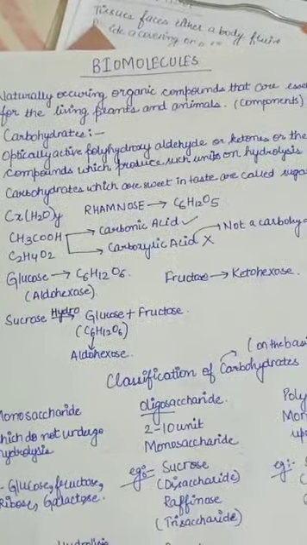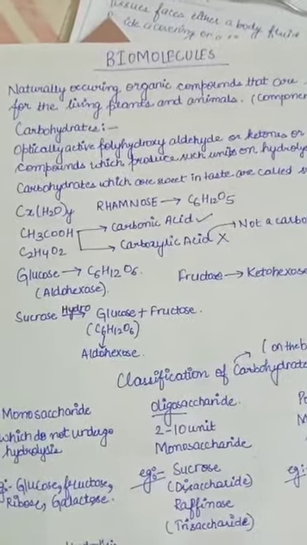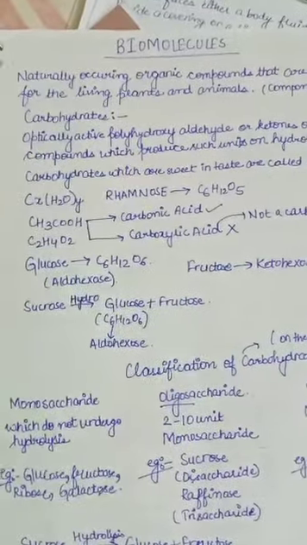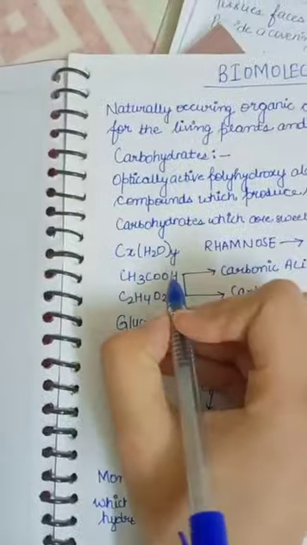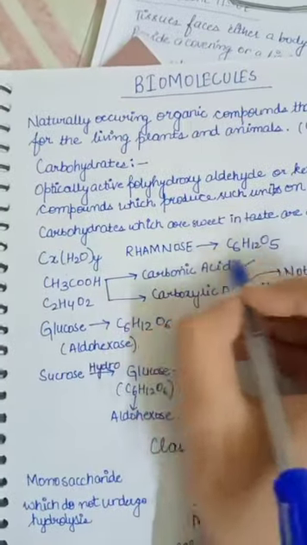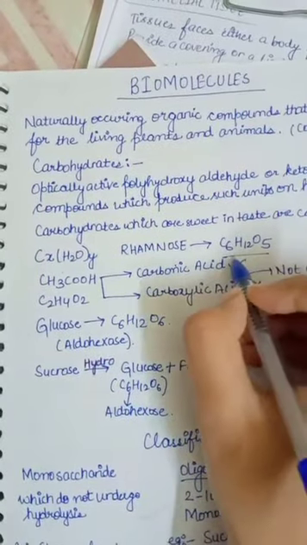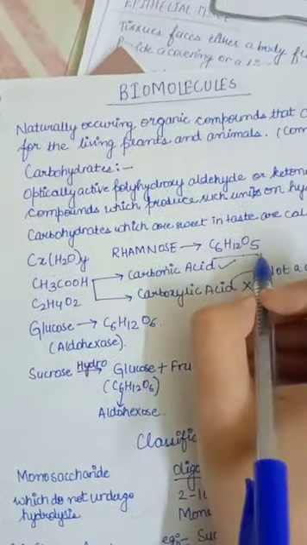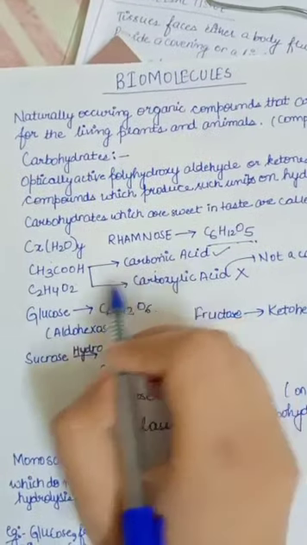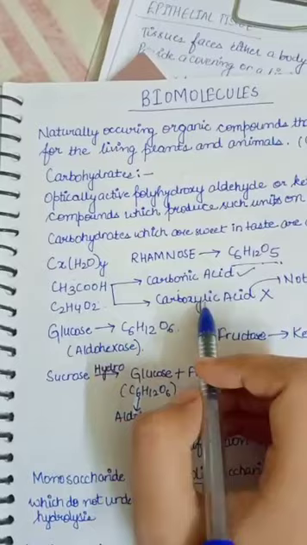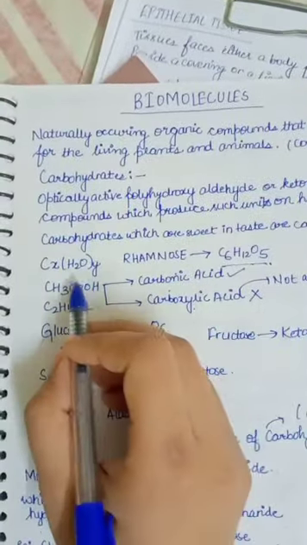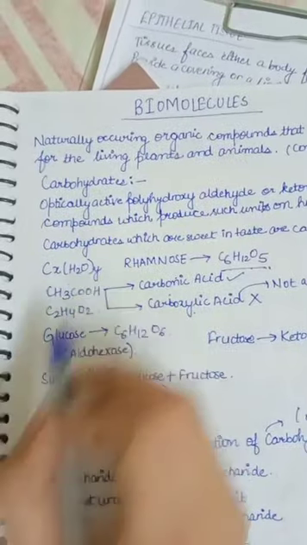Now carbohydrates which are sweet in taste are also called sugars. The molecular formula should be CxH2O whole Y. Rhamnose, on the other hand, has the molecular formula C6H12O5, so it is not a carbohydrate. CH3COOH is acetic acid, C2H4O2, a carboxylic acid, but it is not a carbohydrate because it does not fall under the formula CxH2O whole Y.